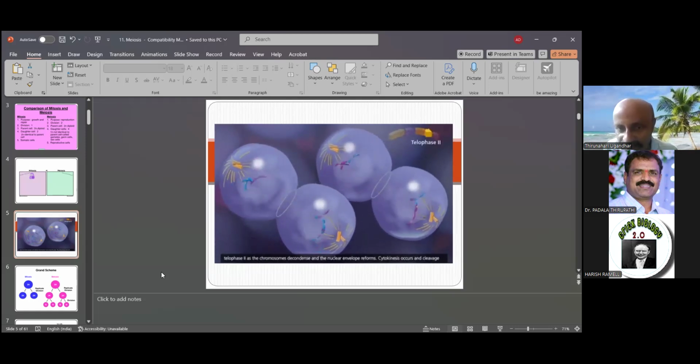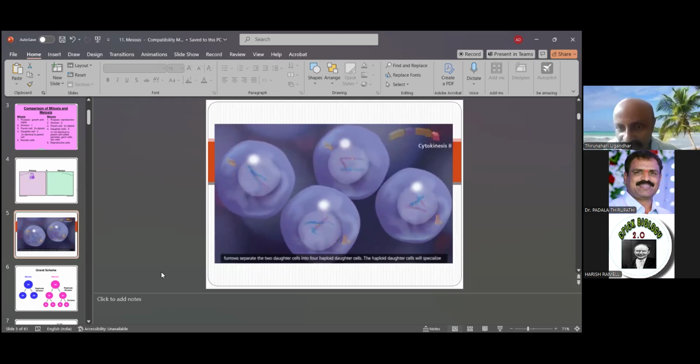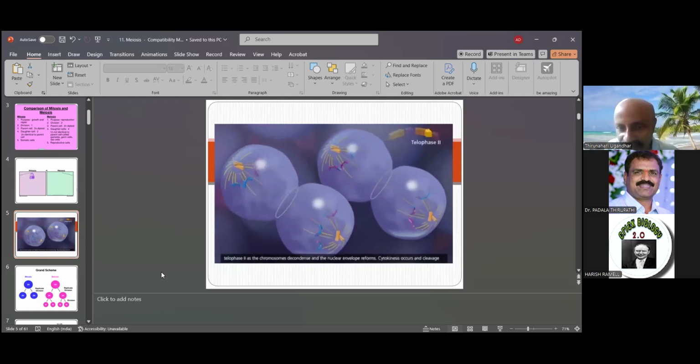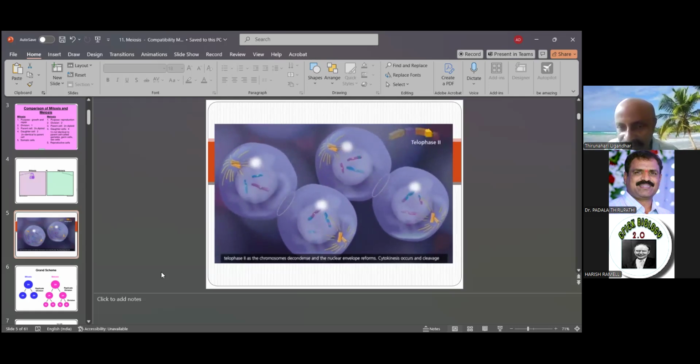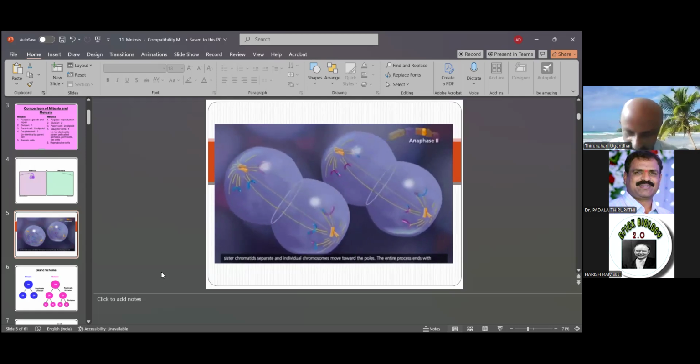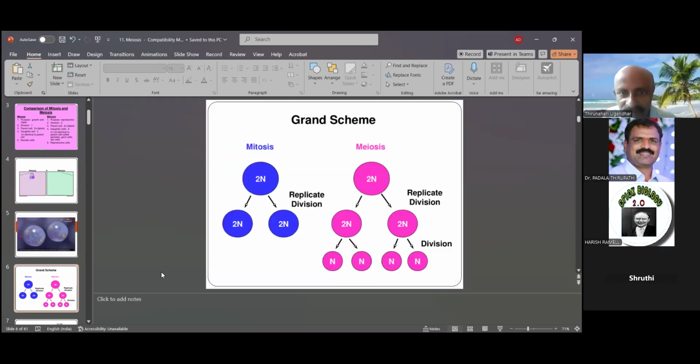Here the chromosomes, in blue and red, the X and Y chromosomes, change and double in number to form tetrads, and a single cell gives rise to four. This is the grand scheme. Mitosis is in the 2n stage. The chromosomes remain identical and the chromosome number does not change. That is called mitosis.